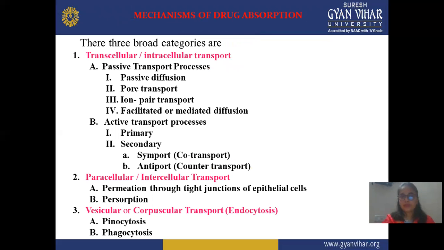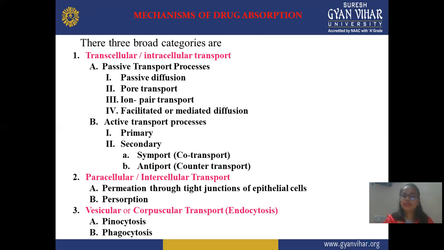The mechanism of drug absorption is broadly divided into three categories: transcellular or intracellular. Transcellular is also known as intracellular transport, and it is again divided into two parts: active transport process or passive transport process. The passive transport process is divided into four subtypes: passive diffusion, co-transport, ion pair transport, facilitated or mediated diffusion. And the active transport process is divided into two parts: primary and secondary. The secondary is again divided into two subparts: symport, meaning co-transport, and antiport, counter transport, opposite to symport.